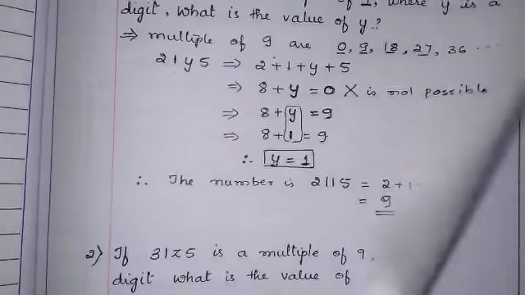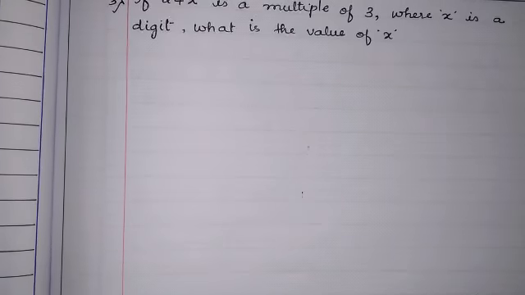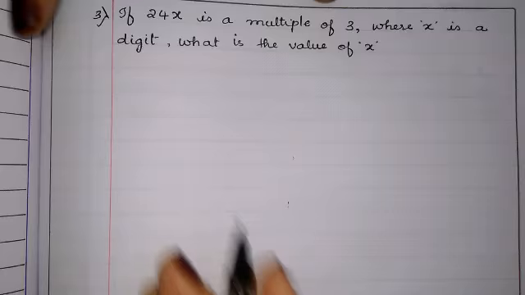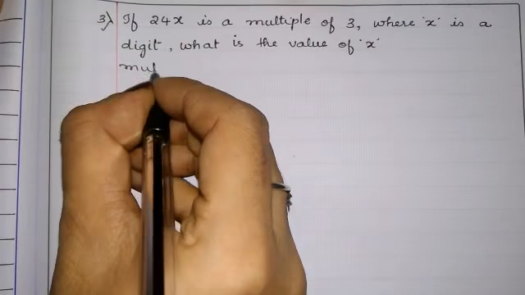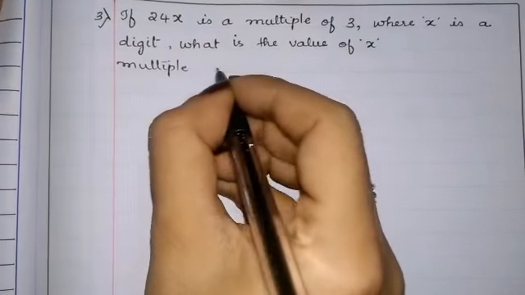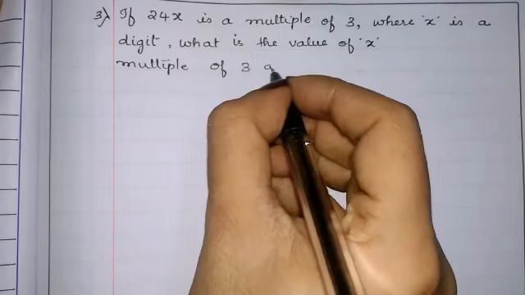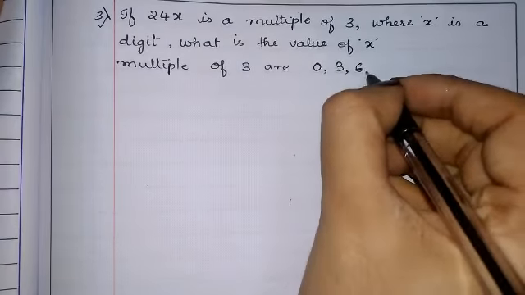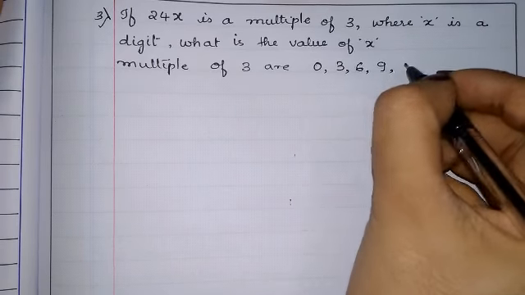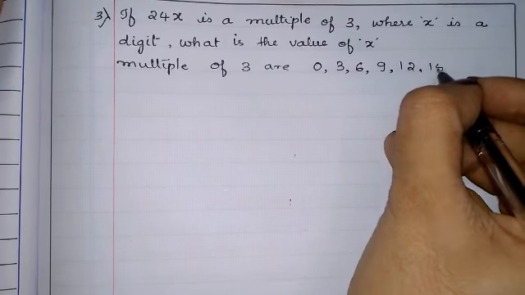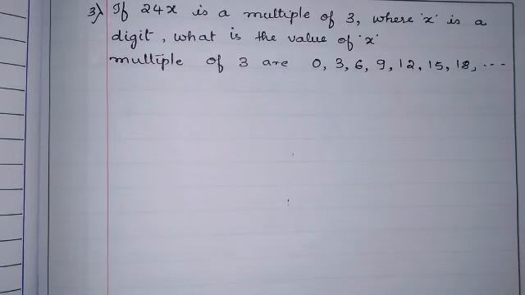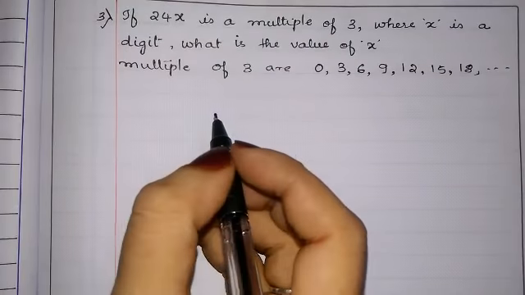Okay, what they have told here: the question is, if 24x is a multiple of 3. So first we will write the multiples of 3: 0, 3, 3 2s are 6, 3 3s are 9, 3 4s are 12, 3 5s are 15, 3 6s are 18 and all these are the numbers. So let us see now how we will get the answer. Okay.